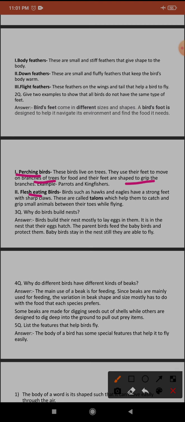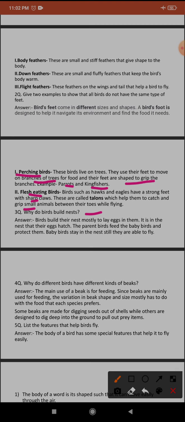Examples of perching birds are parrots and kingfishers, which live on the branch of a tree. Flesh-eating birds, such as hawks and eagles, have strong feet with sharp claws called talons, which help them to catch and grip small animals between their toes while flying.